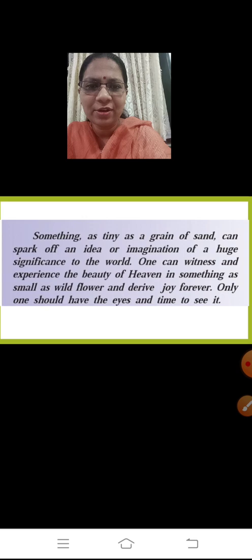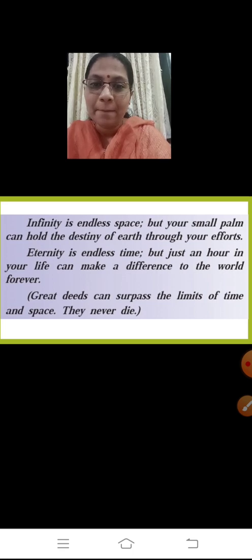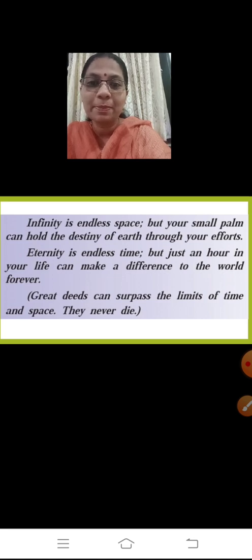Something as tiny as a grain of sand can spark off an idea of imagination of huge significance to the world. One can witness and experience the beauty of heaven in something as small as a wildflower and derive joy forever. Only one should have the eyes and time to see it. Infinity is endless space, but your small palm can hold the destiny of earth through your efforts. Eternity is endless time, but just an hour in your life can make a difference to the world forever. Great deeds can surpass the limits of time and space, they never die.